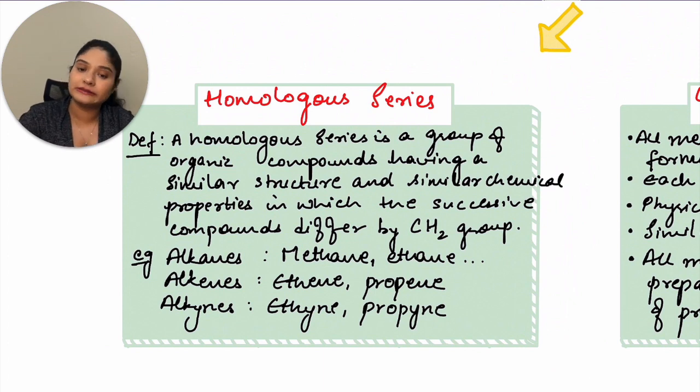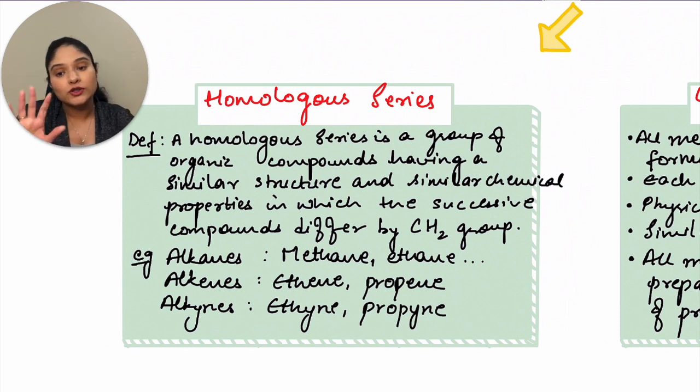A homologous series is a group of organic compounds having similar structure. Similar structure, as in we're talking about alkanes, so all are single bonds. So when you see ethane written, you'll know that whatever compound this is, it will have single carbon bonds. It won't have a double or a triple bond. Similarly, if we talk about an alcohol, let's say methanol, you'll know that there is an OH group attached in this compound because it's an alcohol.